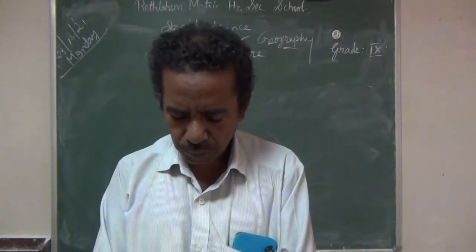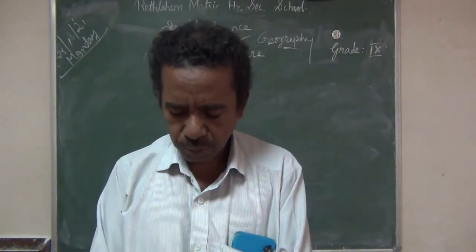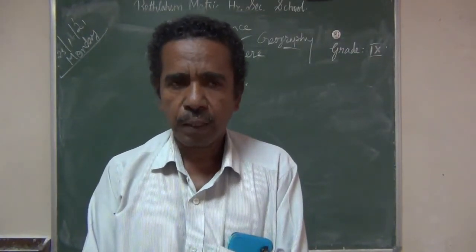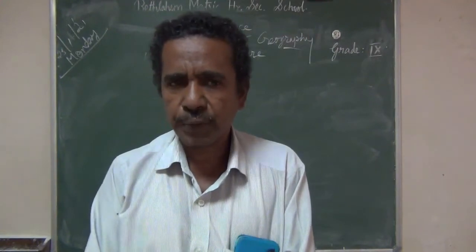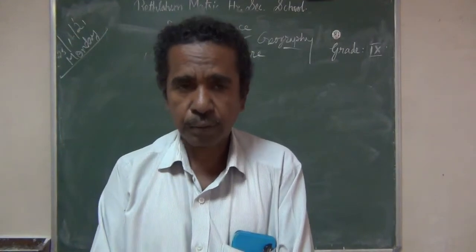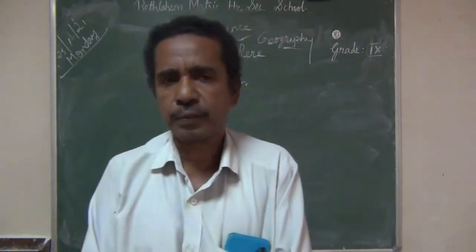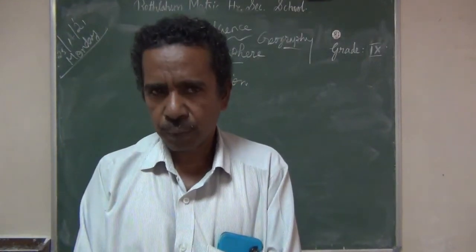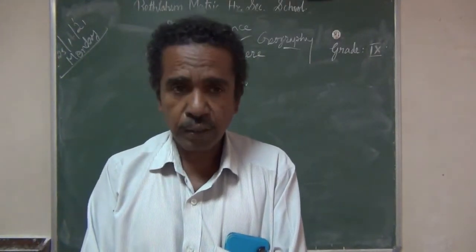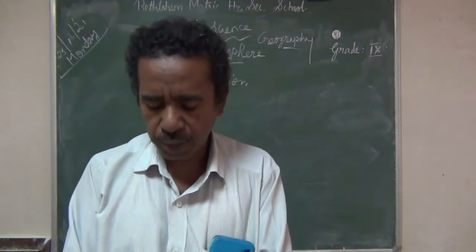The northern hemisphere holds about 61% land, whereas the southern hemisphere holds 81% of water. So the southern hemisphere has a higher percentage of water available, and the northern hemisphere has a higher percentage of land available.